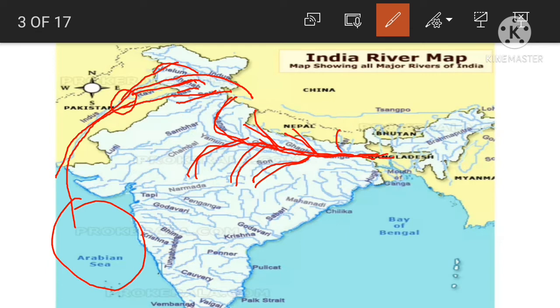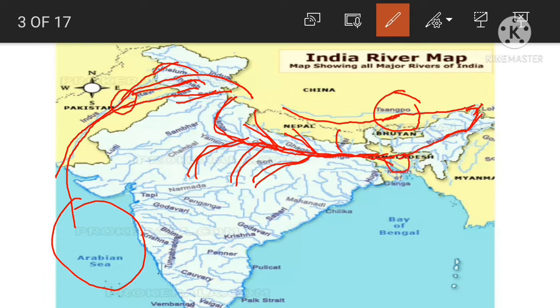And this is the river Brahmaputra. It enters India through Arunachal Pradesh. In Tibet, the river Brahmaputra is called Sangpo, and when it enters Arunachal Pradesh, we call it Dihang. After Arunachal Pradesh, it enters Assam, where it is known as the river Brahmaputra, flows through Assam and reaches Bangladesh and meets the Ganga at this point.